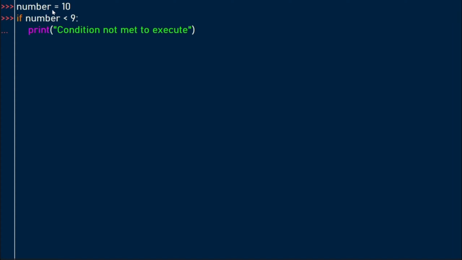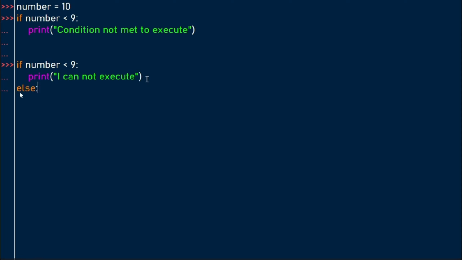Here we assigned the value of 10 to the number. Is number less than 9? Do we expect the code to execute? Let's see. The code did not execute because the condition is not met. There's nothing output here. So let's try another example.